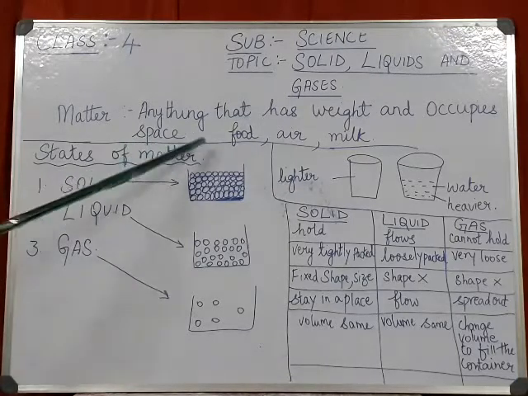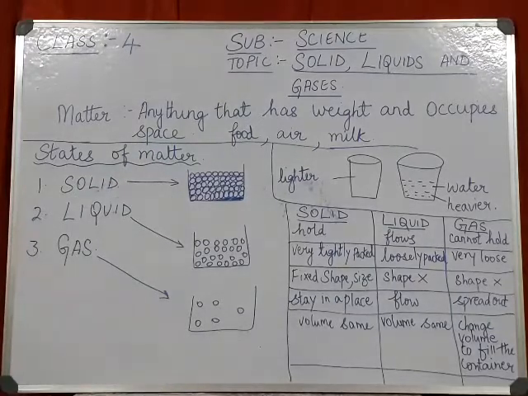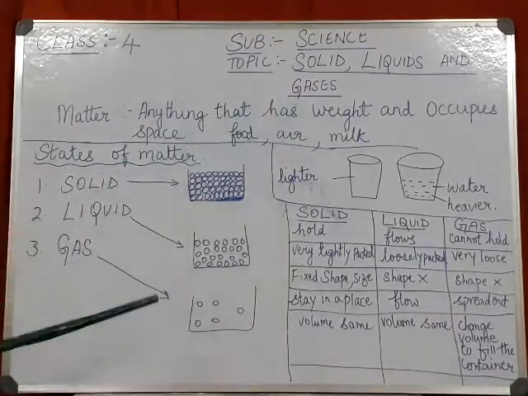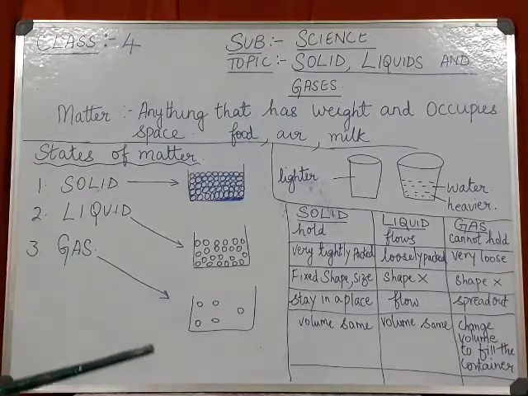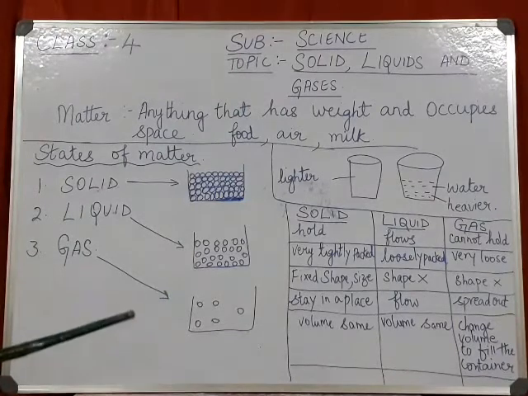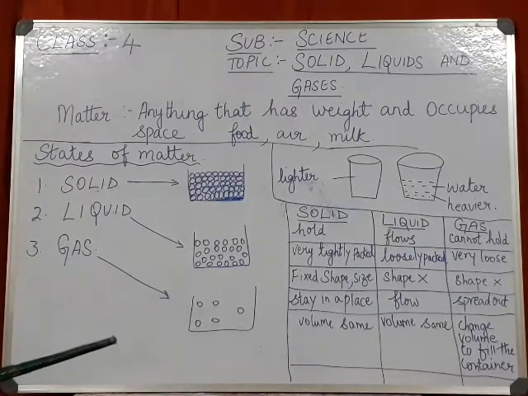For example, food. Now food, you keep it on the plate. First the plate will be empty. It is only the plate. Now you are adding the food on that, whether it is rice or an apple. Now is that plate empty? No. Now you lift the plate and see, it has weight. So matter has weight. And also the fruit which you have kept on the plate has occupied a certain space.